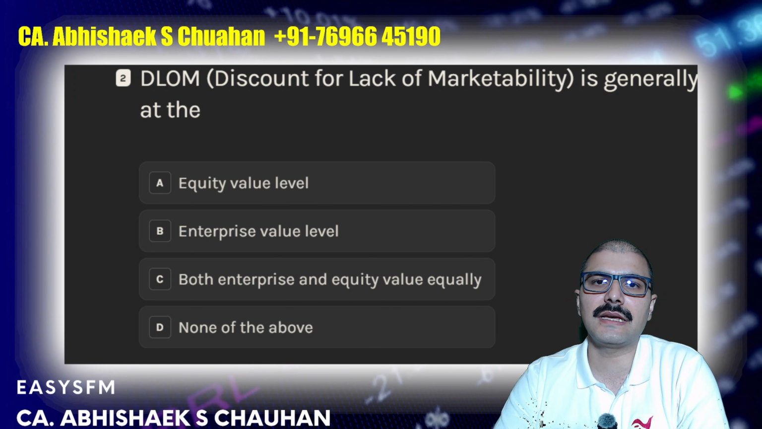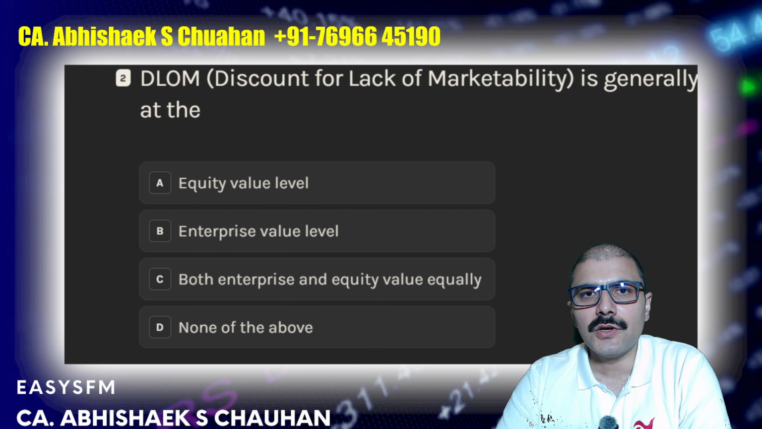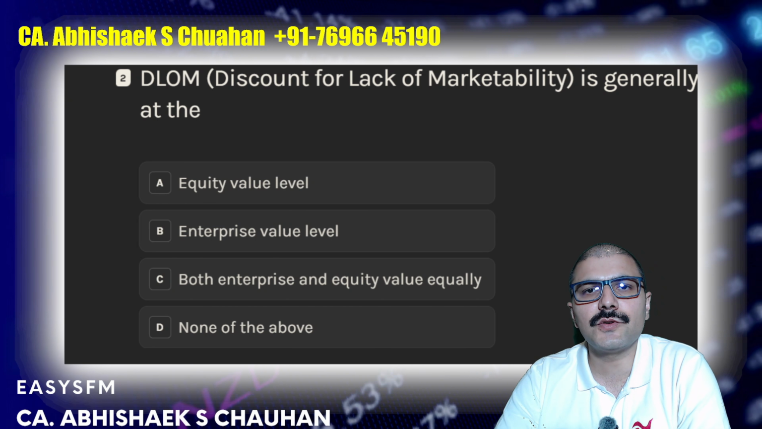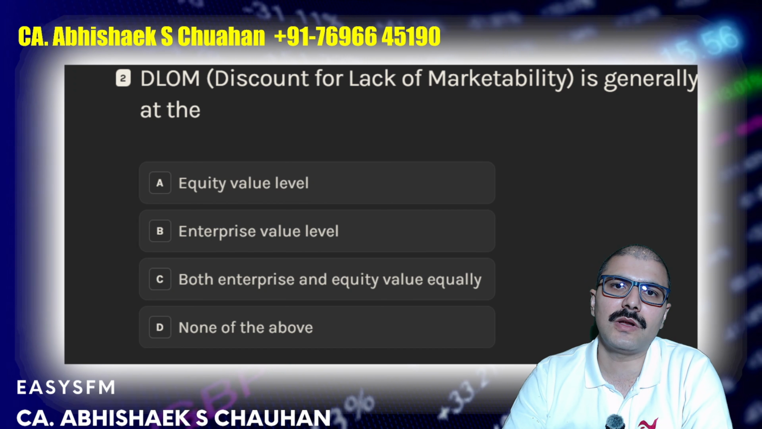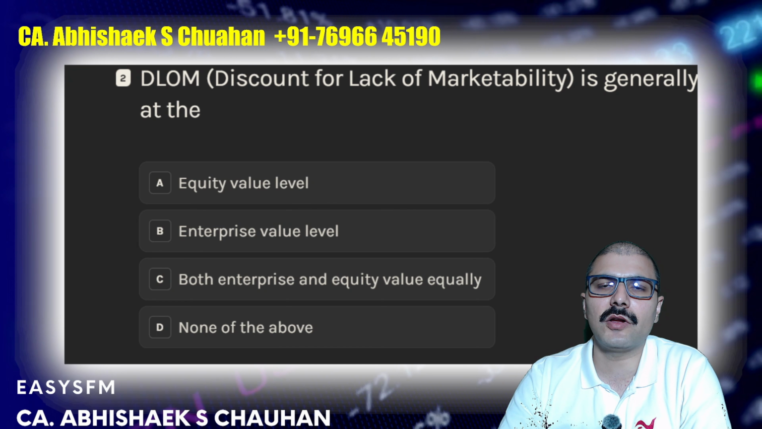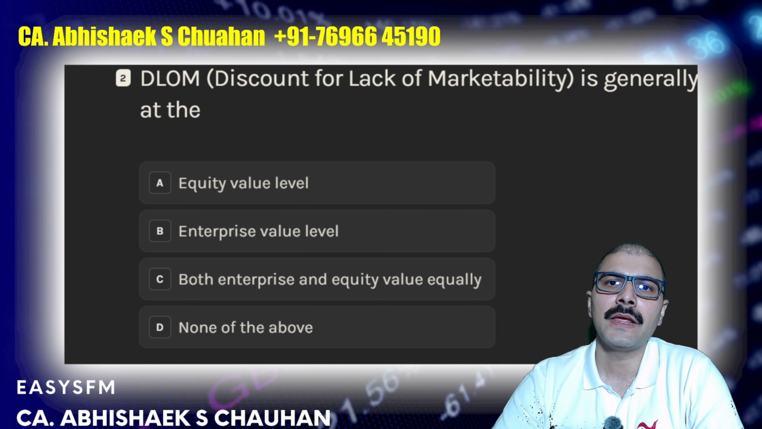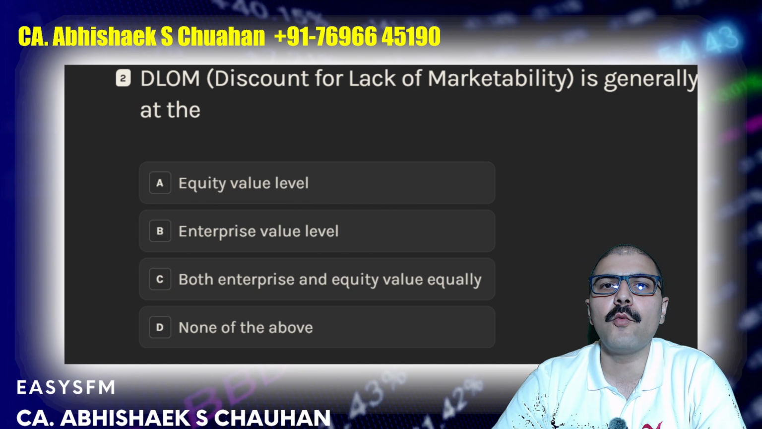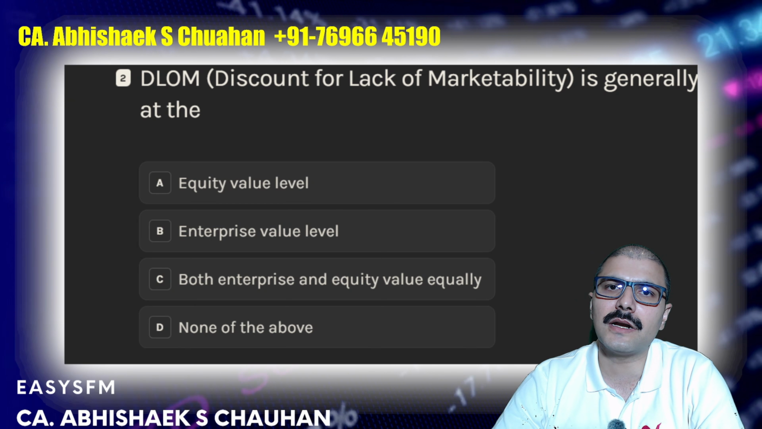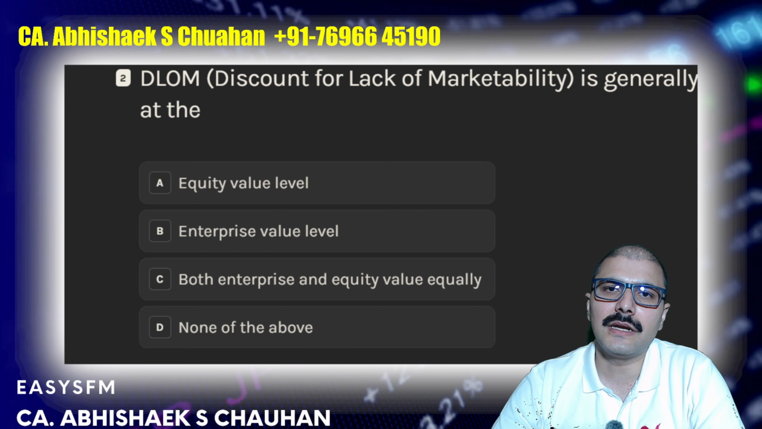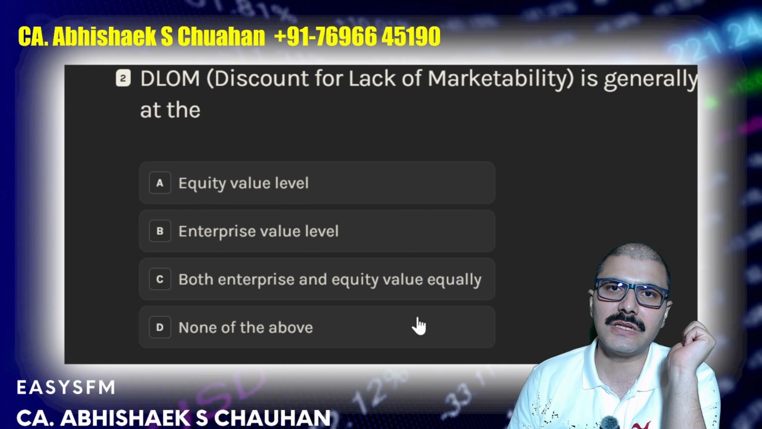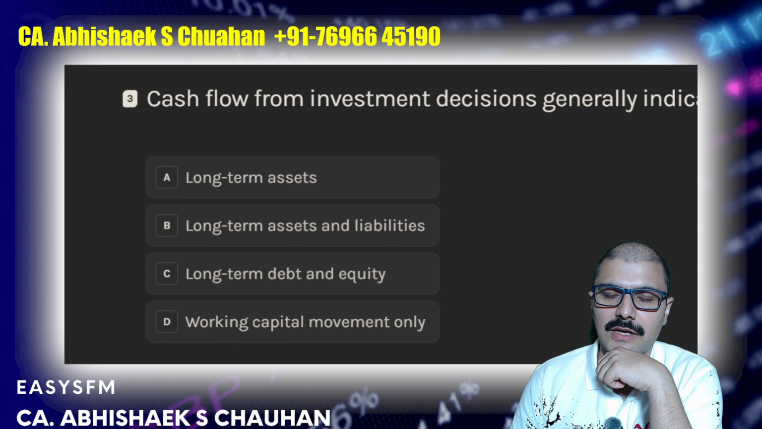But here the question was twisted in the exam. They are not asking you the formula, that 1 minus 1 upon 1 plus control premium and all, but they asked you at which level of valuation you will apply this formula generally. So practically speaking, sometimes this is applied on enterprise level also, sometimes on equity level also. But for exam purpose, the more appropriate answer should be equity level, because equities are more traded and less traded in the private companies, frequently traded in the public limited companies or the listed companies, right? So the more appropriate question of marketability arises on equity level. So this is the more appropriate answer, that is equity level.